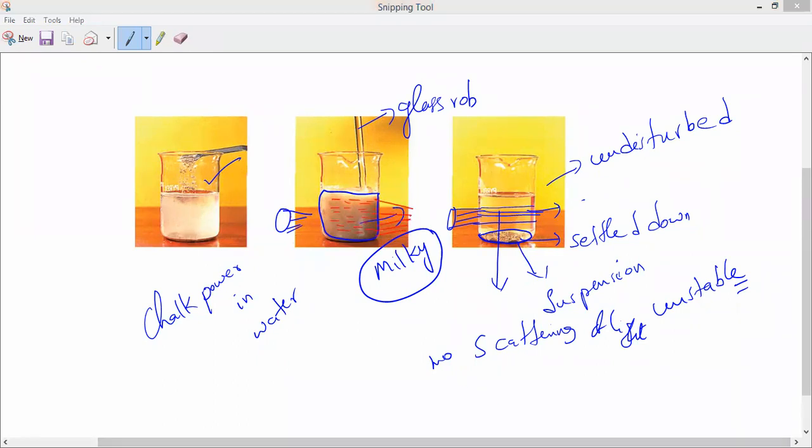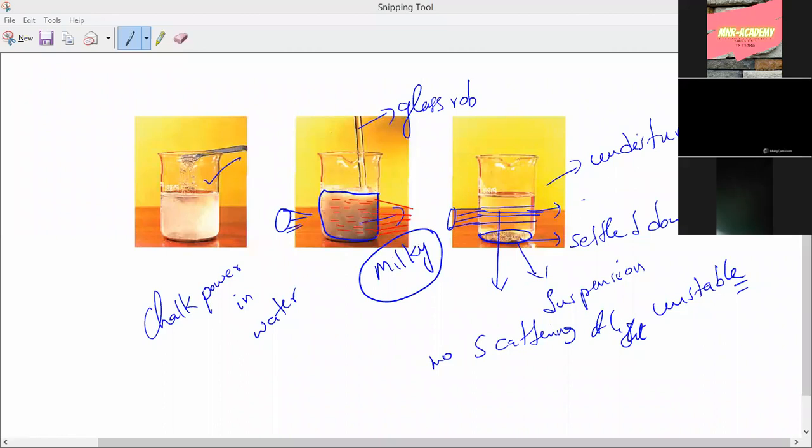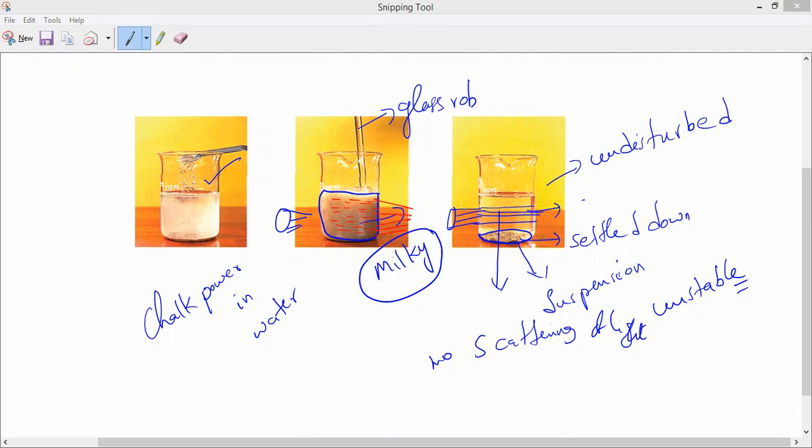So, suspensions, observe very carefully. If a beam of light is passed through a chalk and water suspension, it scatters the beam of light and renders its path visible inside it only when it is disturbed. When it is disturbed, it makes us see the light. When it is again settled down, the particles are settled down. Is it possible to see the light again? No, sir.